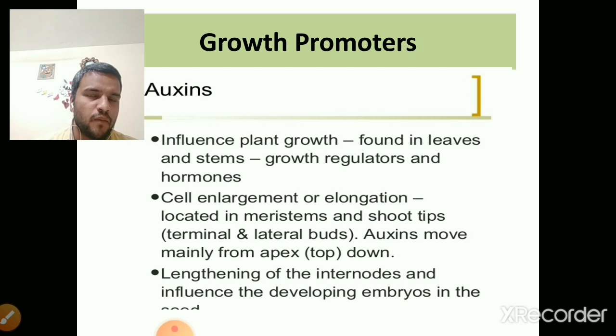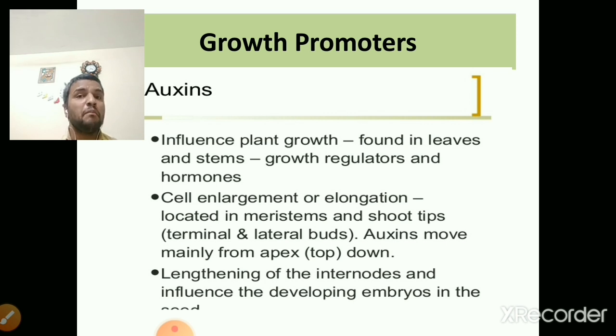So first we will talk about the auxins. Auxins are one of the growth promoters which influence plant growth, and are found in the leaves and stems. These are also referred to as growth regulators. Auxin is mainly involved in cell enlargement and cell elongation, and is located in the meristems and shoot tips, that is terminal and lateral buds.